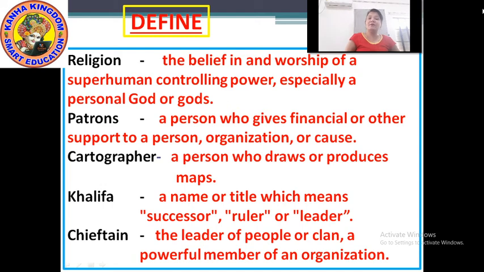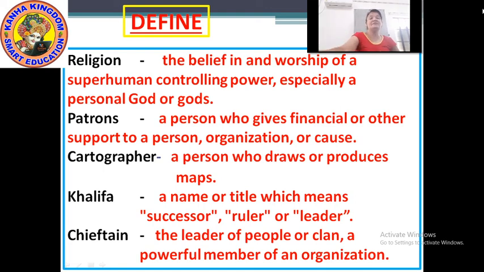Next, Khalifa. Khalifa means a name or title which means successor, ruler or leader. Okay.